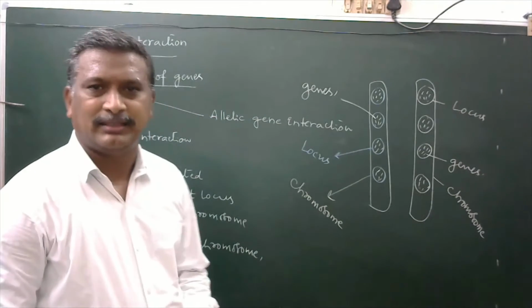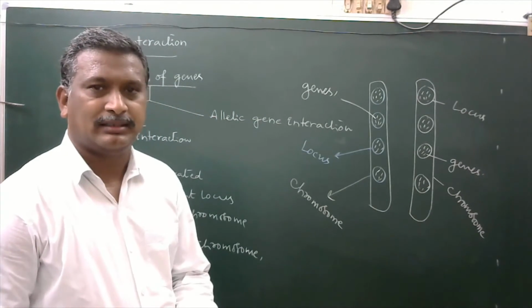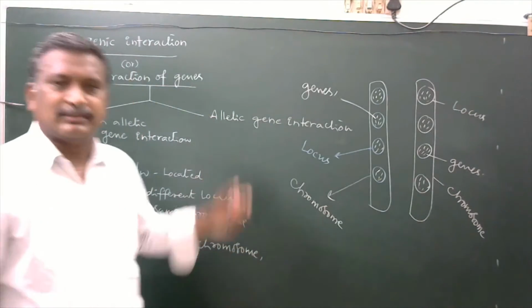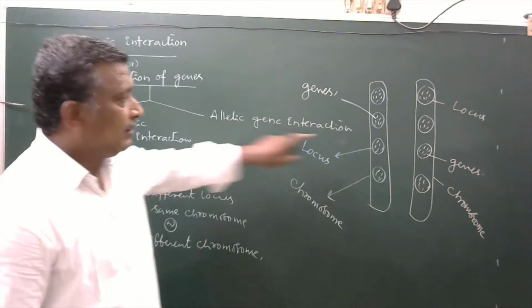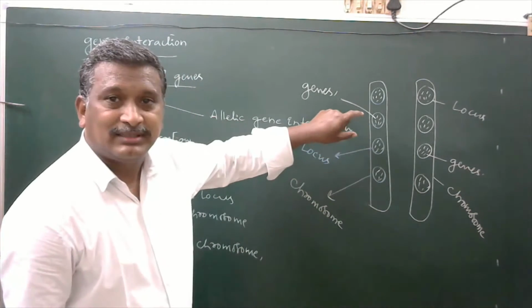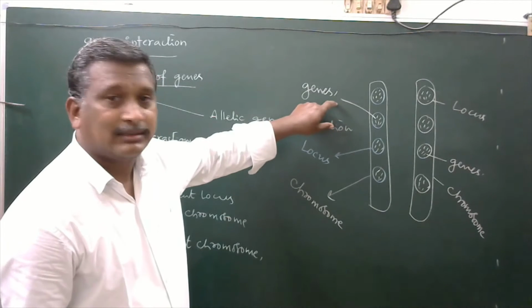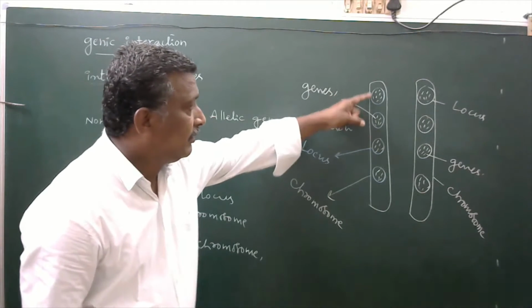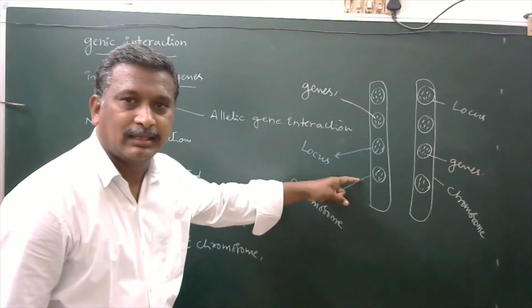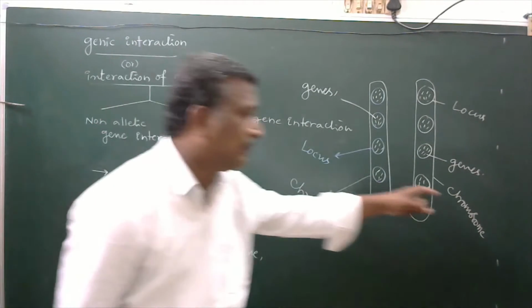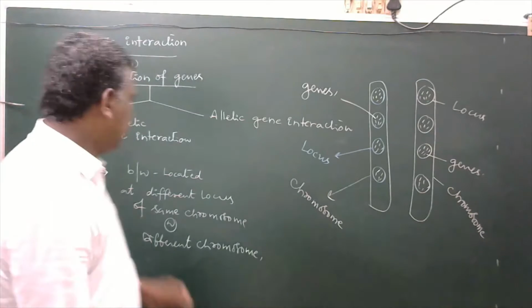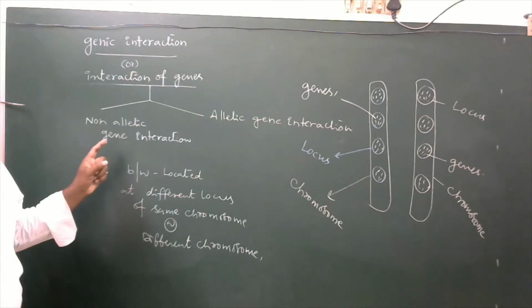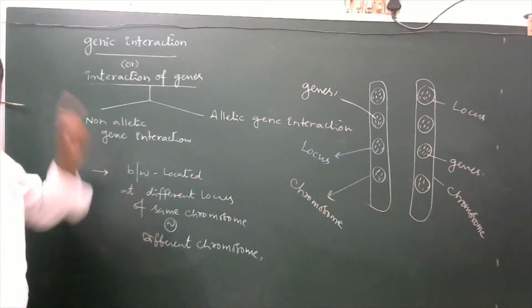Now here we are seeing the interaction of genes. The process is made in between the genes of different loci of the same chromosome or different chromosomes. So that is said to be a non-allelic genic interaction.